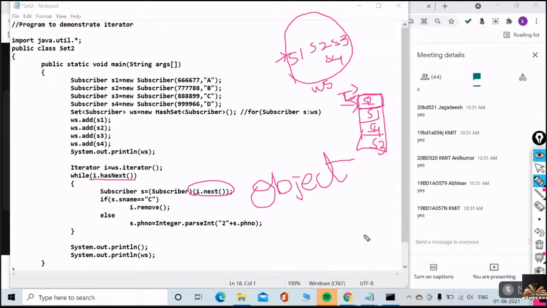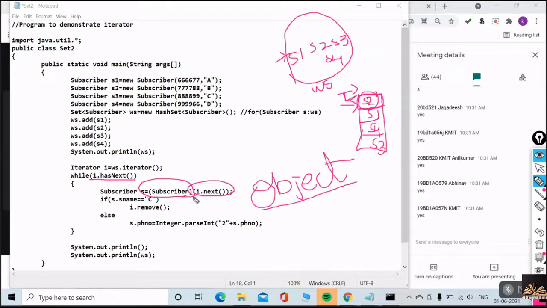Guys, did you understand? That is the reason I am typecasting to Subscriber here. What I have to retrieve here, S2, is a Subscriber object. But the iterator's next method returns what type of object? It's a superclass type of object. So its return type is Object, the superclass type.